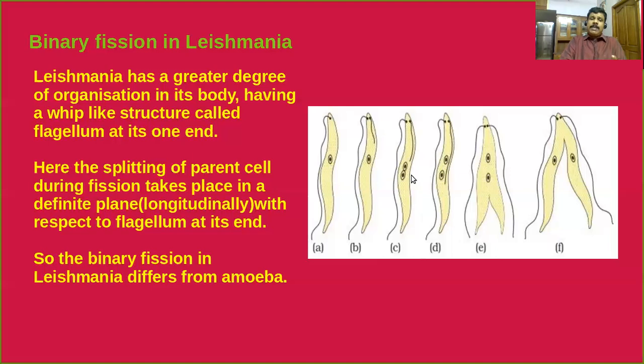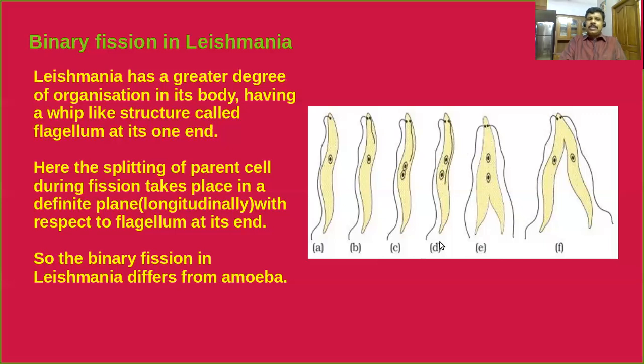First of all, same as that of amoeba, the nucleus should be divided into two daughter nuclei. Afterwards, its cytoplasm or its other part should be divided, but the division should occur only in the longitudinal direction with respect to the flagellum at its end.